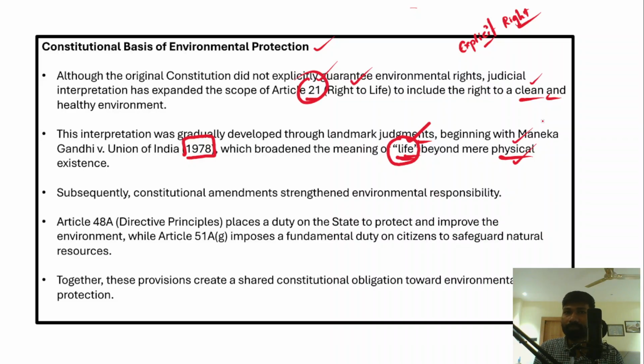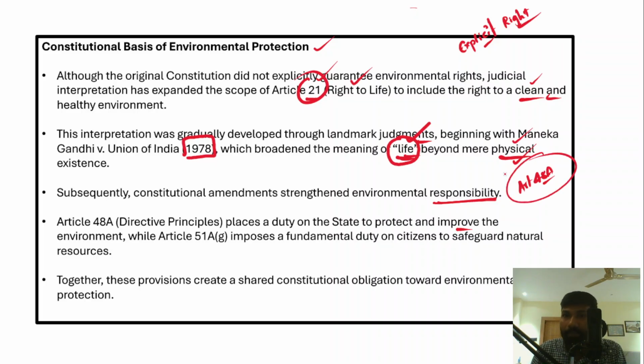After this Maneka Gandhi judgment, there was a series of constitutional amendments. The constitutional amendments have actually strengthened the constitutional responsibility of the state and central governments towards the environment. One such provision is Article 48A of the Indian Constitution, under the Directive Principles of State Policy. It talks about the duty of the state to protect and improve the environment.